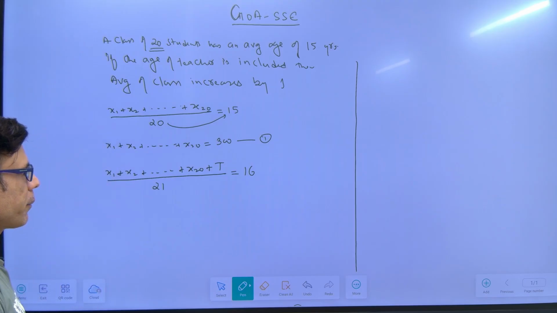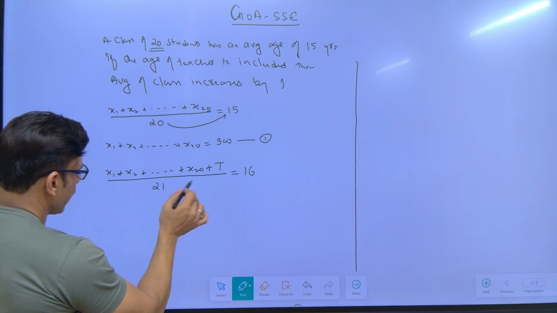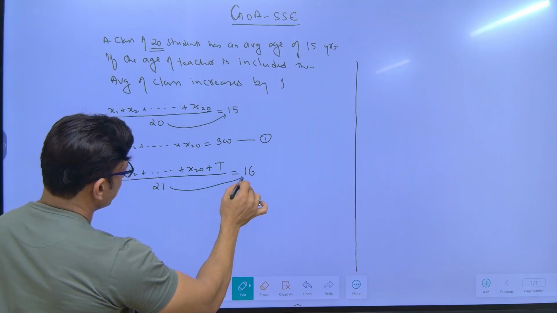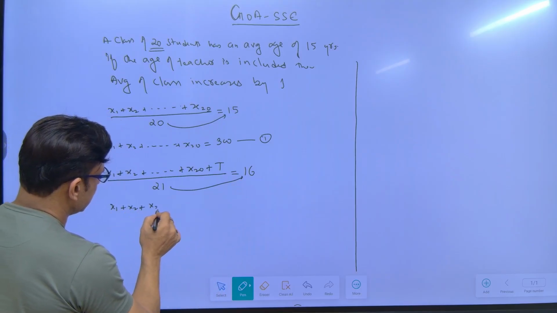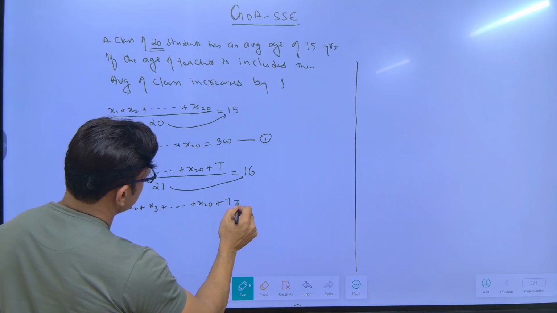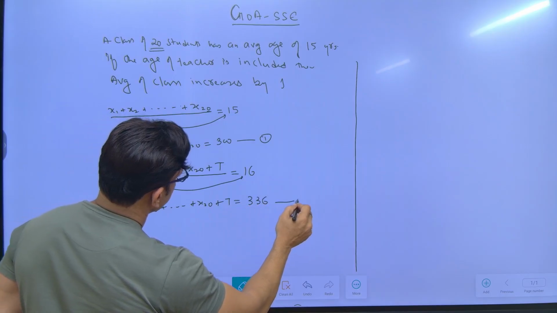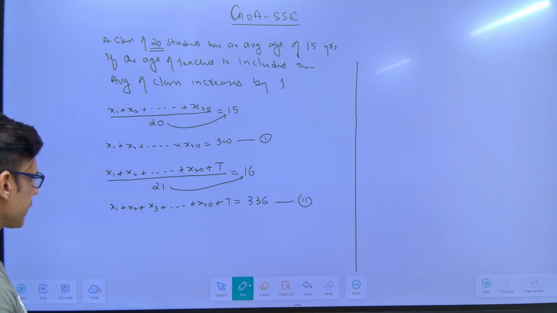If you solve this, again you take it to this side, and this will be x1 plus x2 plus x3 up to x20 plus teacher, and this is 336. When you multiply 21 with 16, it is 336.